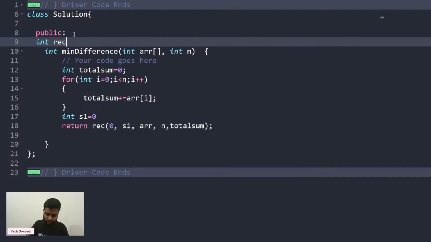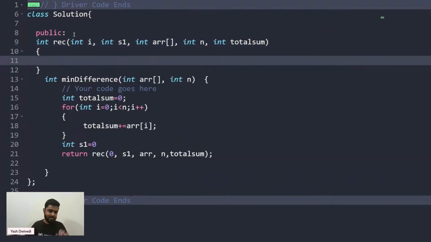Now I'll write int recursion here. I'll be at the index I, and I will have the current sum S1. Then I'll pass the array, the n value inside this recursive function, and then the total sum. Now what will I do going further? Obviously there will be a base case in recursion, I'll come to that.